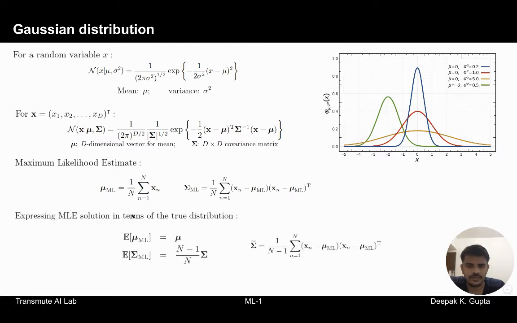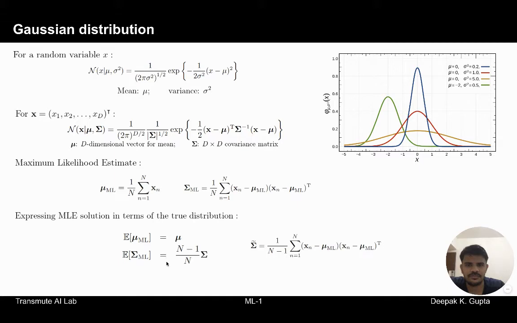And we also checked whether the maximum likelihood solution gives us the true estimates or not. For this, we analyzed the biasness of the maximum likelihood estimate. What we have shown in 3.2 is that the maximum likelihood estimate is unbiased for the estimation of the mean of the Gaussian distribution, but for the estimation of variance, it is biased.